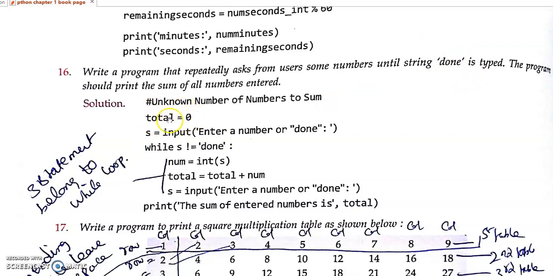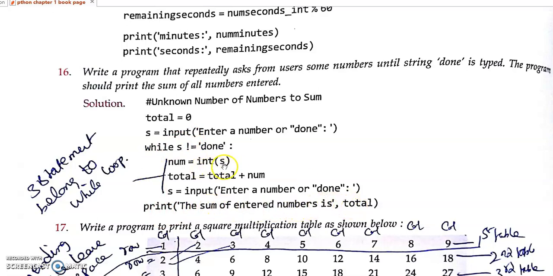Here I am initializing the total variable with a value of 0. I am getting the input from the user. The user can enter a number or done. Suppose they enter a number, then we need to convert it explicitly into an integer. So while yes is not equal to done, because done means we have to come out of the loop, isn't it? If yes is not equal to done, we go inside the loop. Otherwise we will come out of the loop and print the sum of entered numbers, which is total.